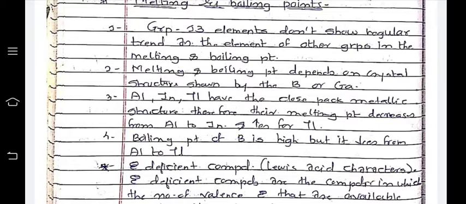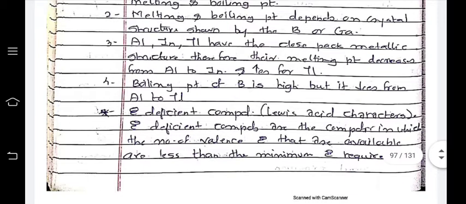Aluminum, indium, and thallium all have the close packed metallic structure, therefore their melting point decreases from aluminum to indium and increases for thallium. The boiling point of boron is high, but it decreases from aluminum to thallium.